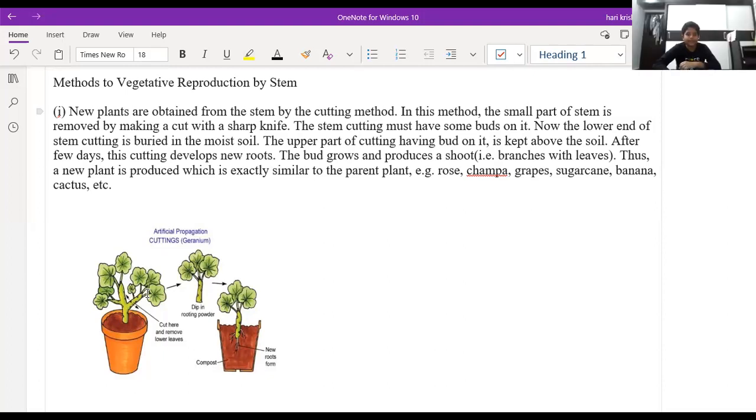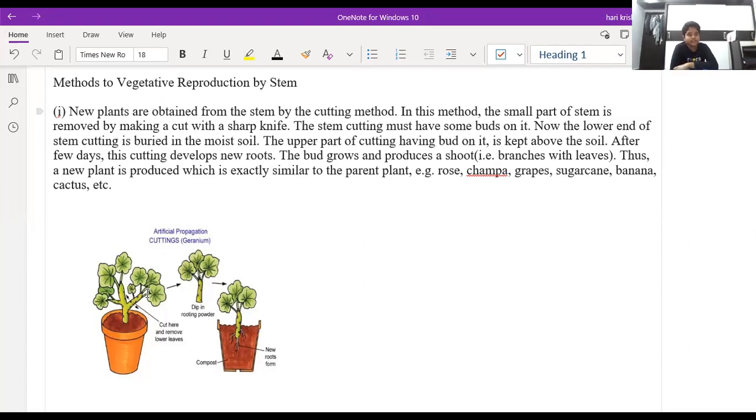New plants are obtained from the stem by cutting method. In this method, a smaller part of the stem is removed by making a cut with a sharp knife. The stem cutting must have some buds on it. Now the lower end of the stem cutting is buried in the moist soil. The upper part of the cutting, having a bud on it, is kept above the soil.